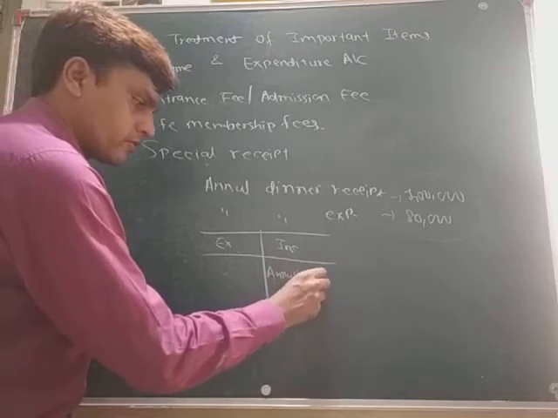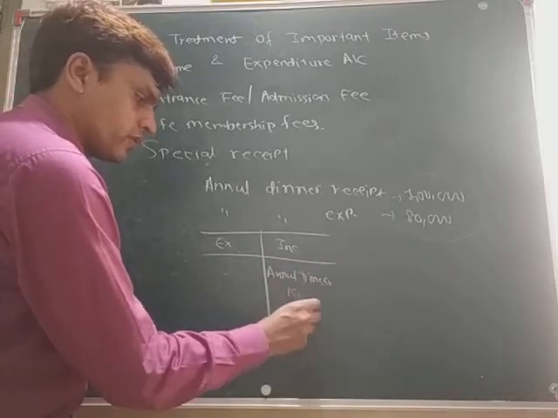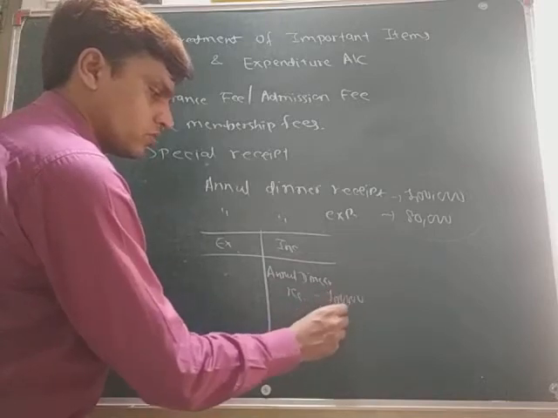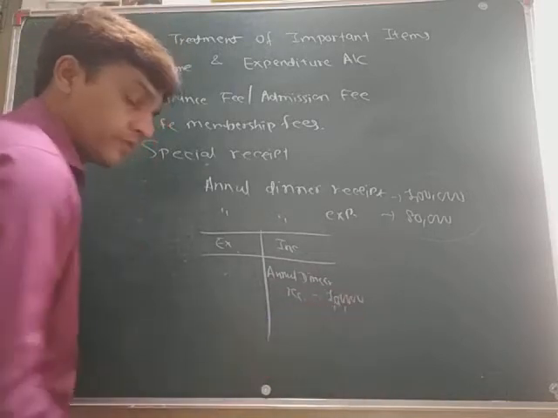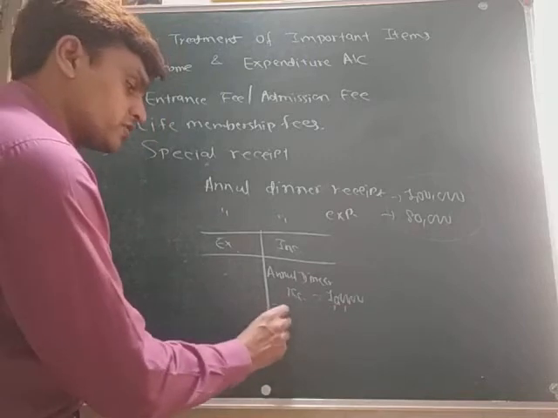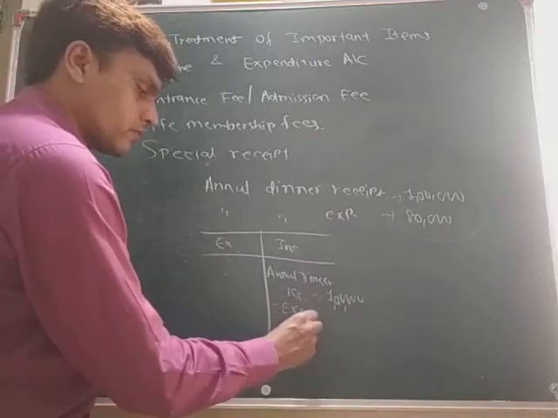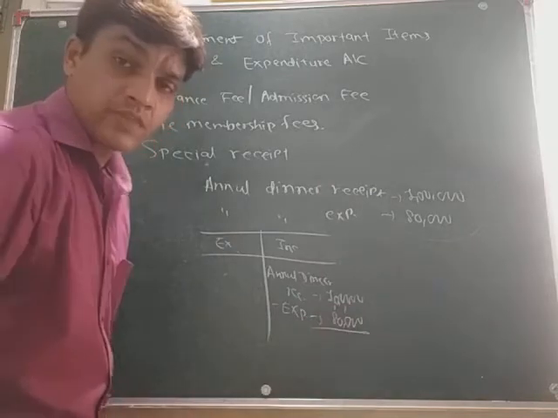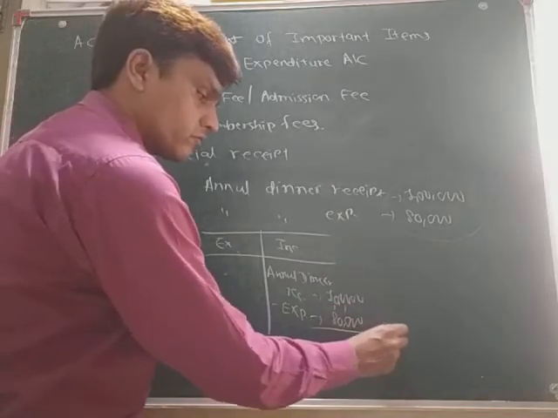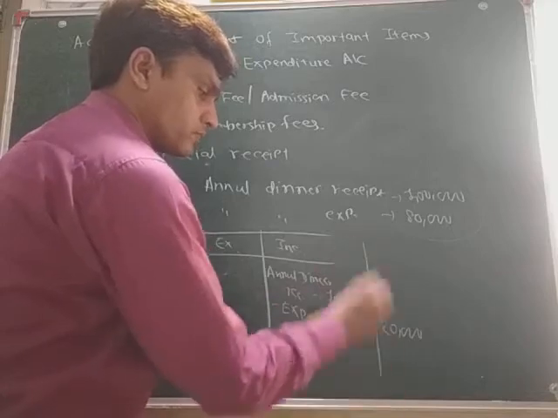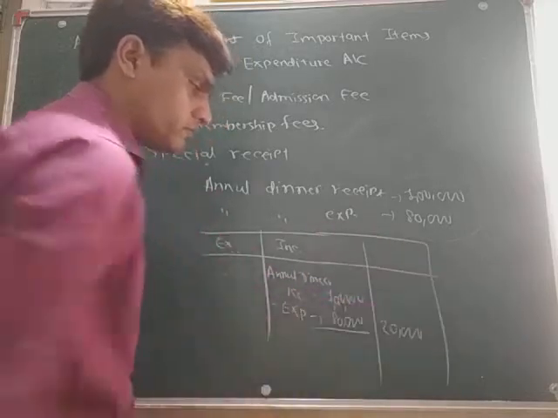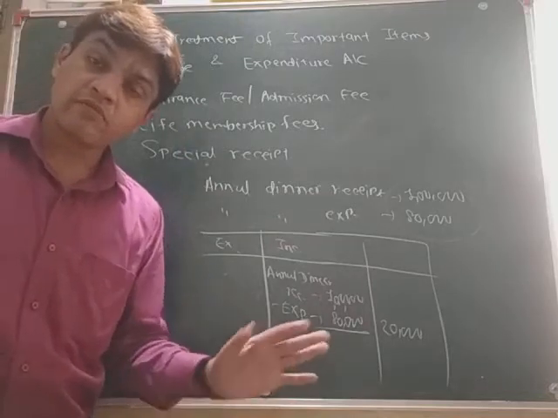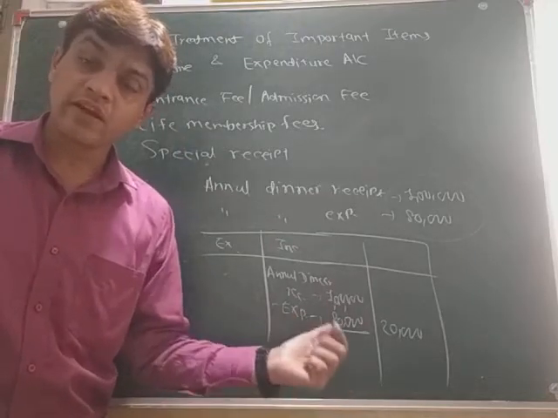dinner receipt. That is 1 lakh rupees. 1 lakh receipt, minus expenditure. That is 80,000. And the difference will come in the outer column. This type of mentioning we have to do. We have to mention like that.